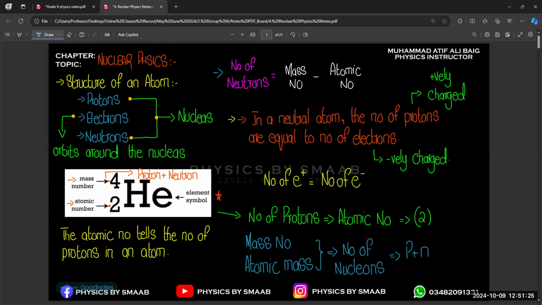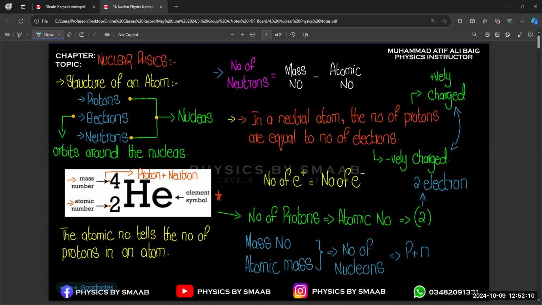And one more thing you mentioned: if we have two protons, then definitely there will be two electrons. If we are taking a neutral body, neutral body means there is not a positive charge on it, and there is no negative charge on it. In a neutral atom, the number of protons, meaning the positively charged particles, is equal to the number of electrons, right? So you can see these two are absolutely equal to each other in a neutral atom. Okay.